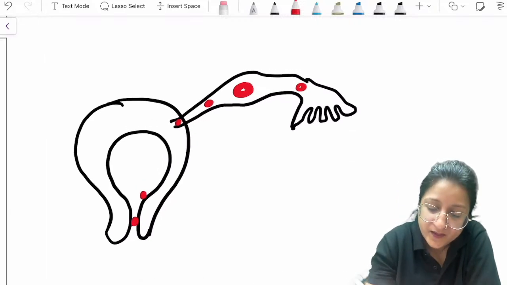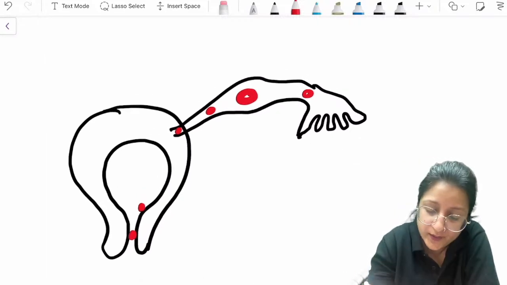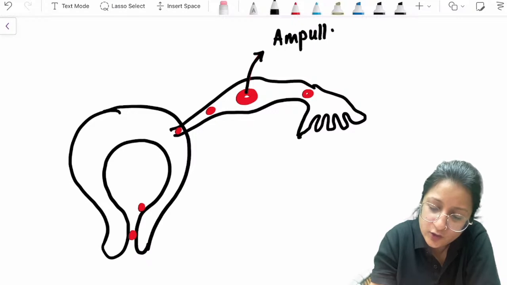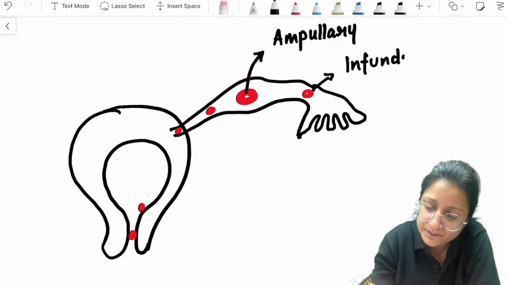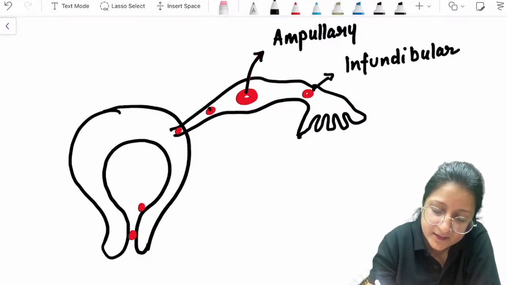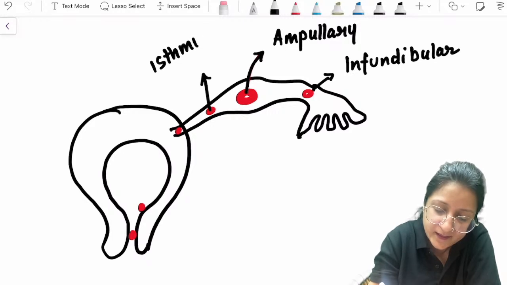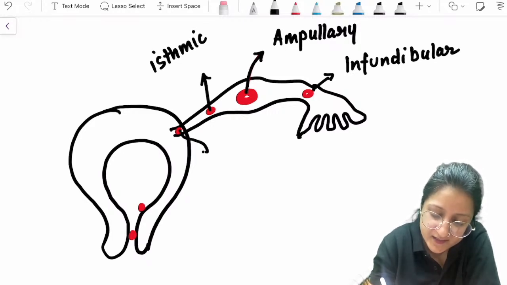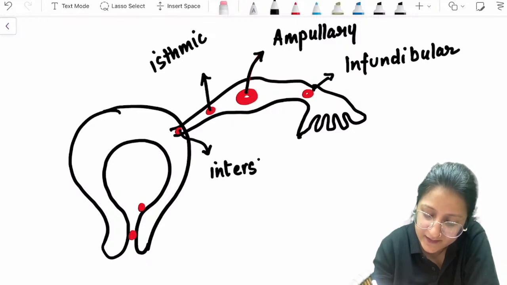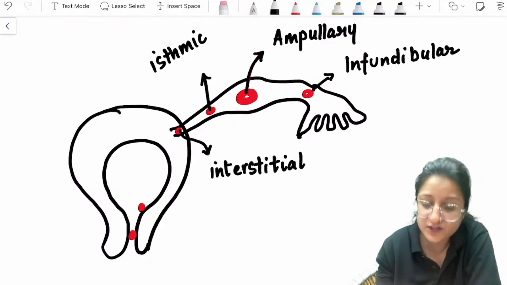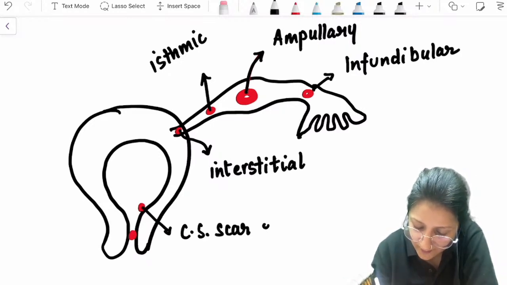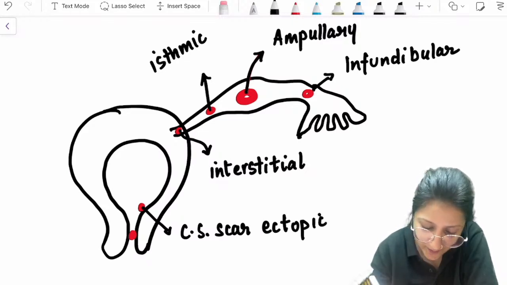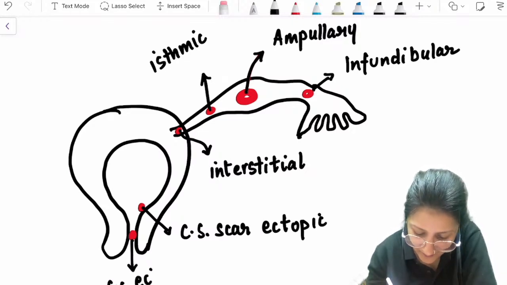You can see here, these are the various parts of the fallopian tube. So you can have an ectopic in the ampulla. This is the ampullary ectopic. You can have it in the infundibulum, so this is infundibular. You can have it in the isthmus, so this is isthmic ectopic pregnancy. You can have it in the interstitium, so this is interstitial ectopic. This is the interstitial part of the fallopian tube. There can be a very rare Caesarean section scar ectopic, and again very rare, cervical ectopic.